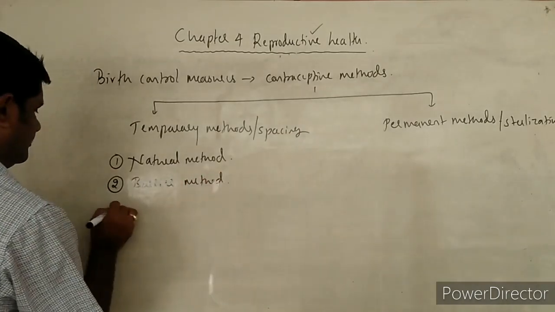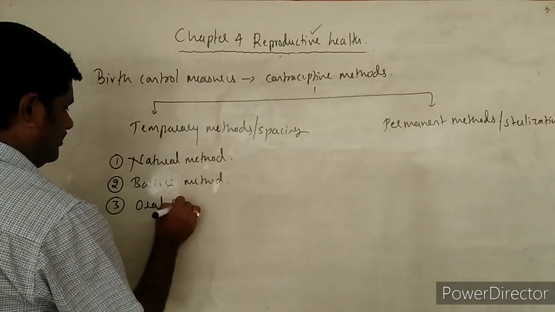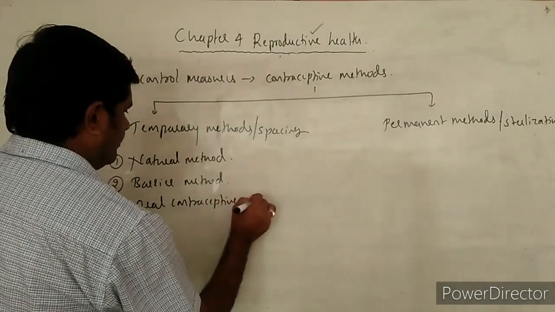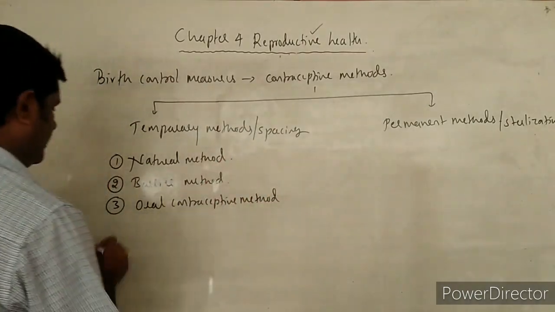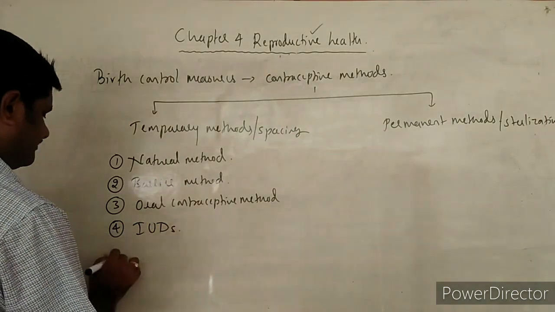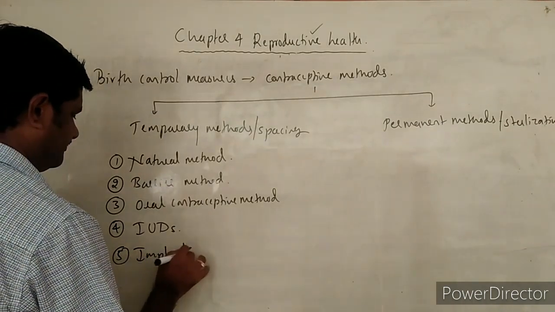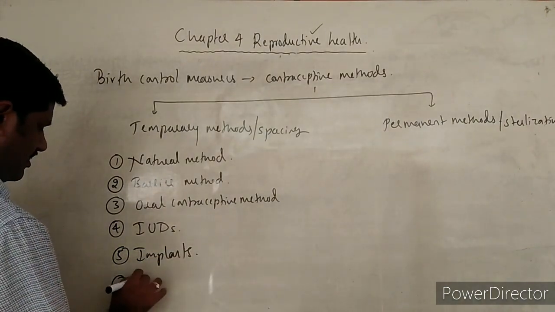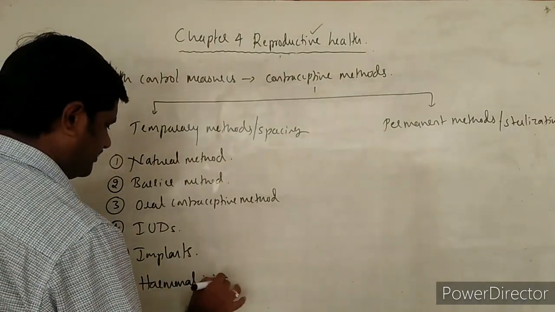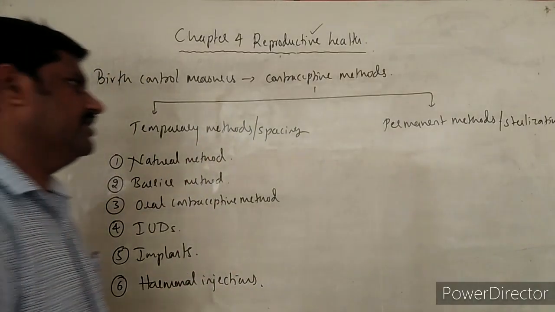The third one is oral contraceptive method, then IUDs, implants, hormonal injections. All these are the different temporary methods.